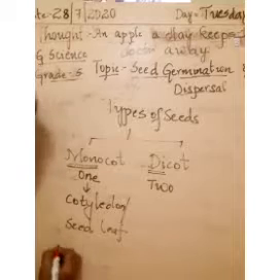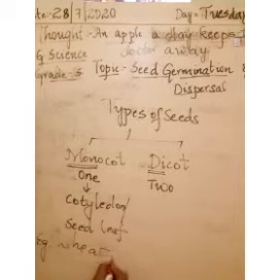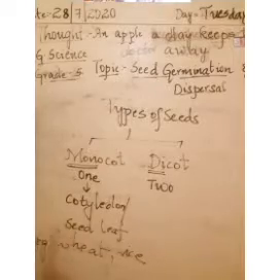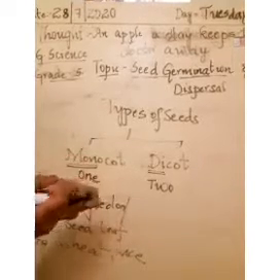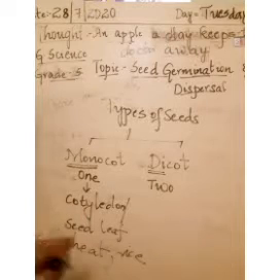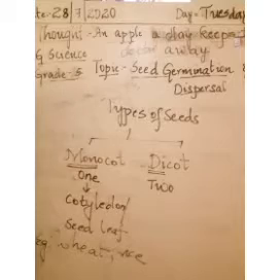For example, you have seen wheat. Wheat seed. If you take rice, bajra you can take, as well as even paddy. All those seeds are nothing but the monocot seeds. Means they'll have only one cotyledon. You cannot split open it. Understood? So they'll have only one cotyledon or seed leaf. Those we call as monocot seeds.